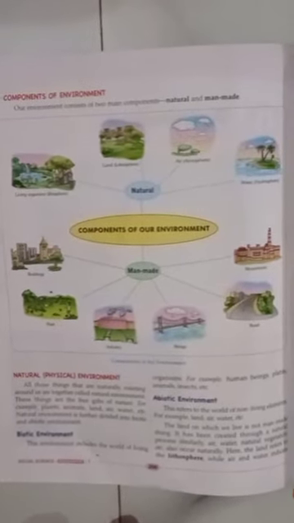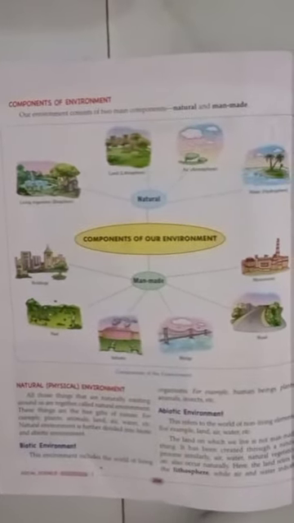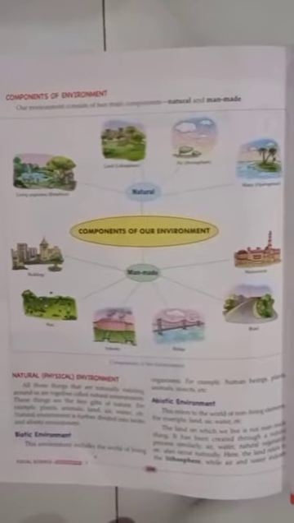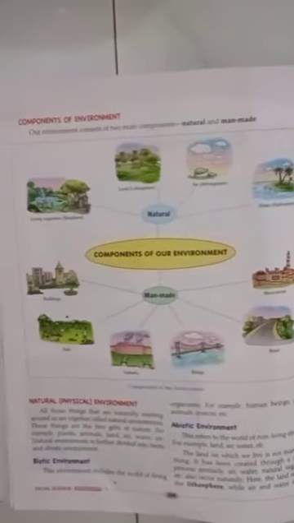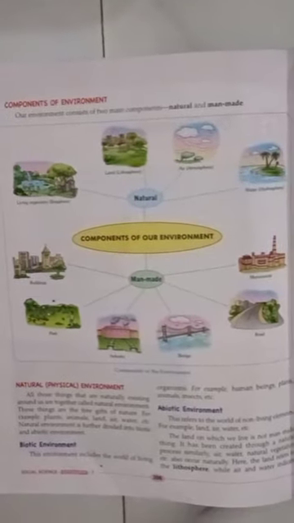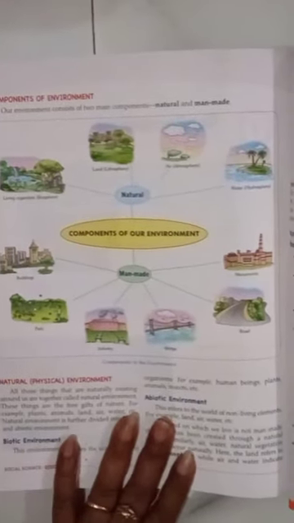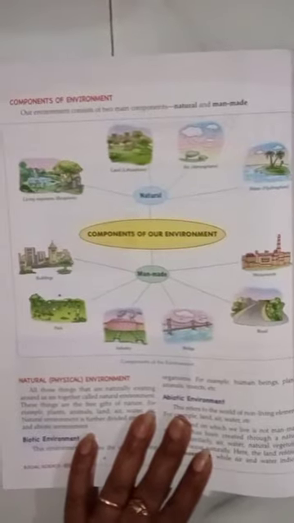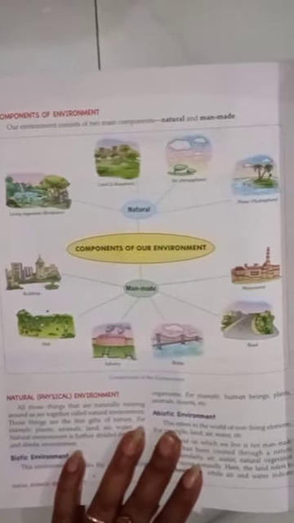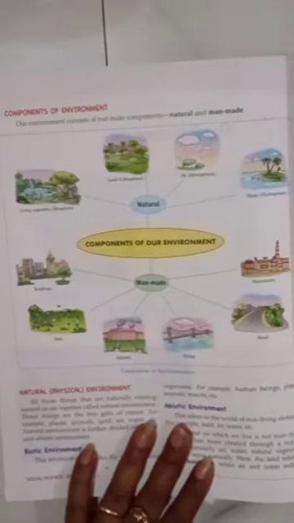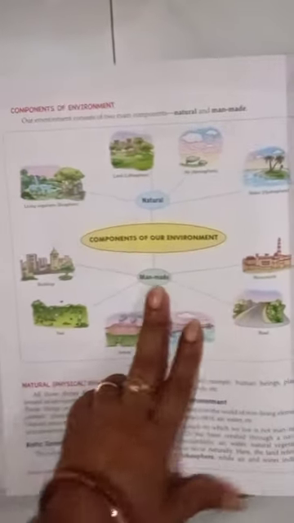And what is component? Biotic and abiotic. And the next topic, natural environment. Natural environment means ecosystem. And the last point is human environment. Our first topic is components of environment.